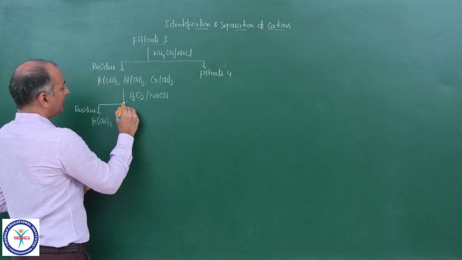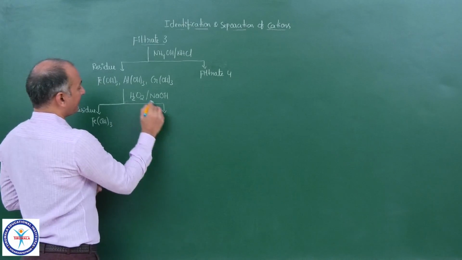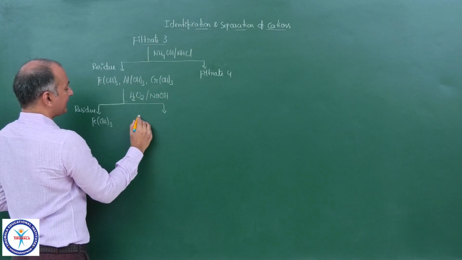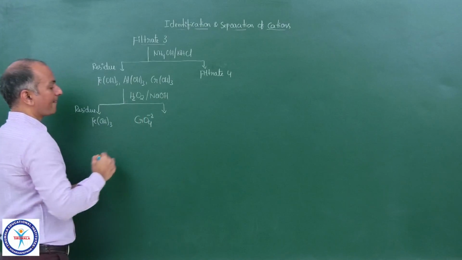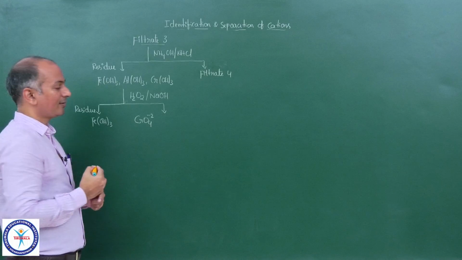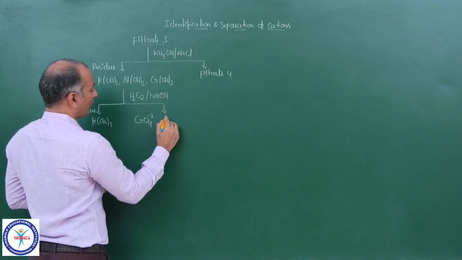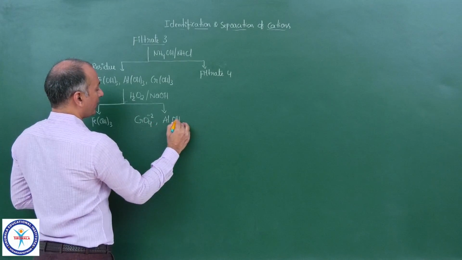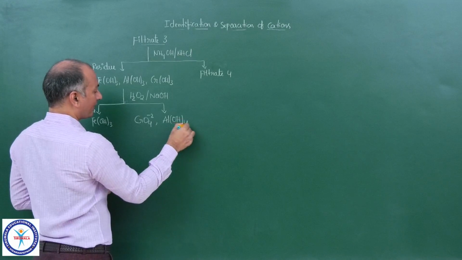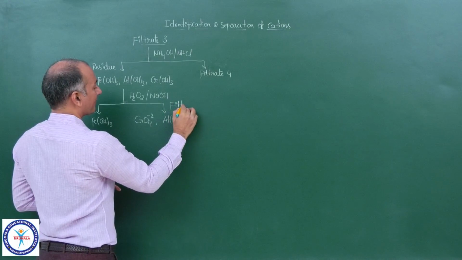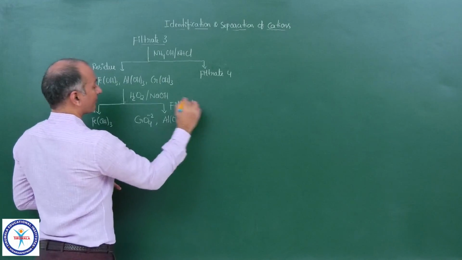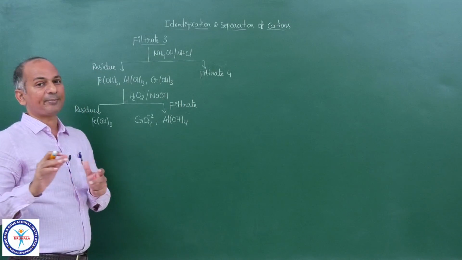And with H2O2 in basic medium, Cr(OH)3 is converted into CrO4 2-, yellow colored. And Al(OH)3 is converted into Al(OH)4-. So now this is the filtrate. Now Fe(OH)3 is separated.